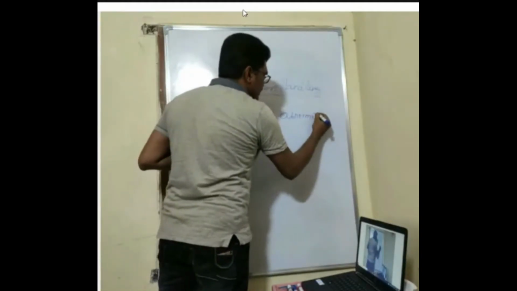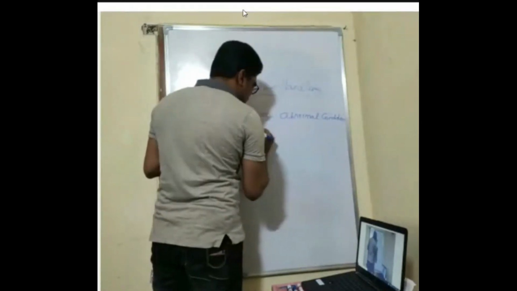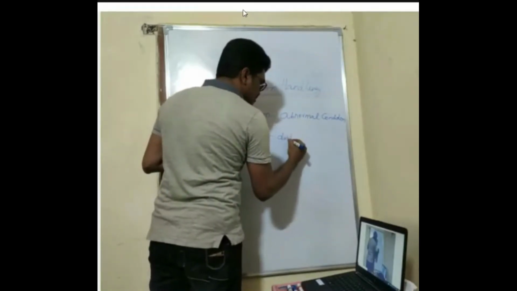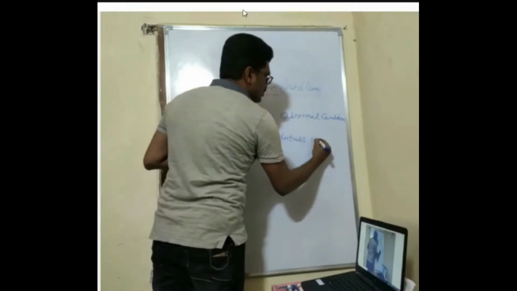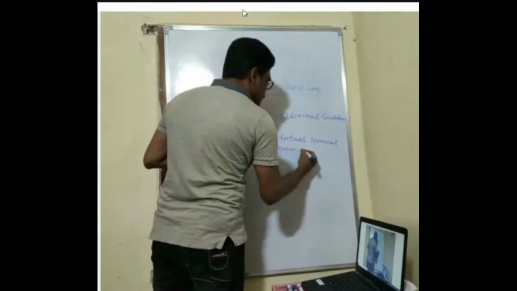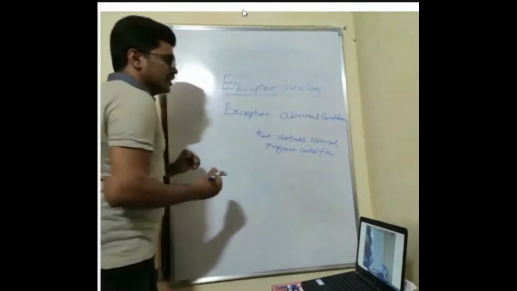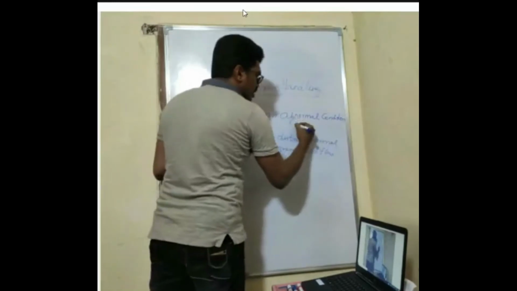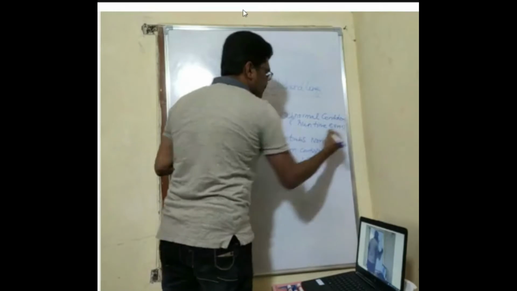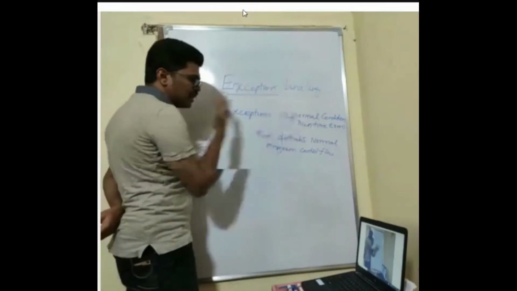Exception is an abnormal condition that disturbs normal program control flow. Okay, what is that? It is an abnormal condition, or you can say runtime error. Okay, exception is an abnormal condition that disturbs your normal program control flow.